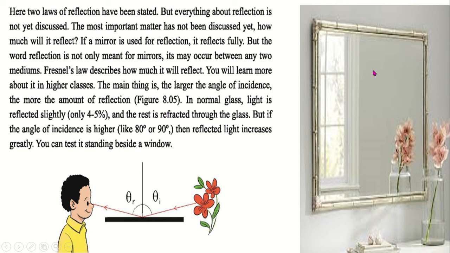In the case of a mirror, at the back portion of the mirror there is a silver coating, so most of the light is reflected. But if it is normal glass, then 4 to 5% of light will be reflected and the rest will be refracted. But if the angle of incidence is higher, like 80 degrees or 90 degrees, then reflected light increases greatly. And you can also make an experiment standing beside a window.